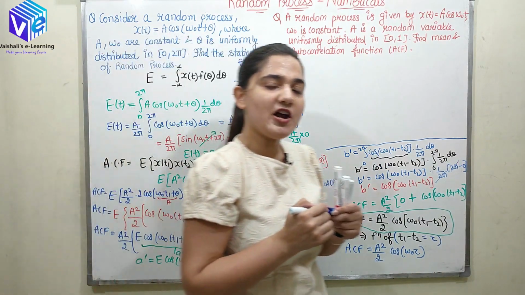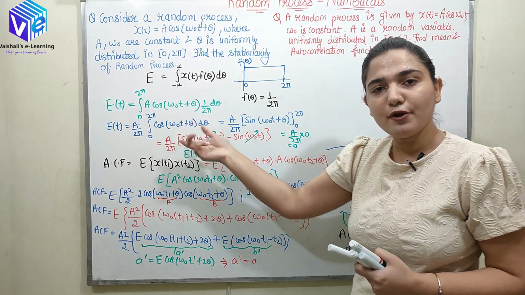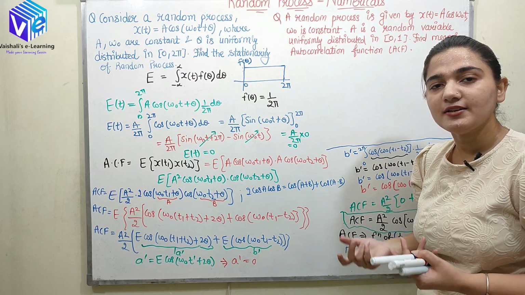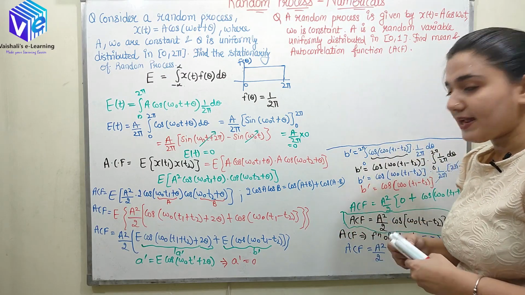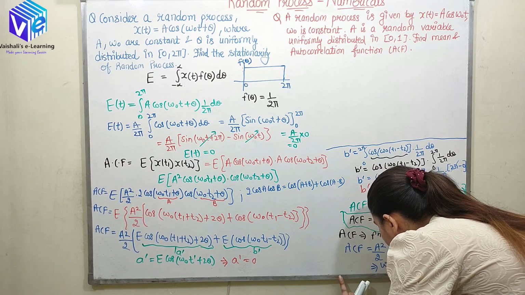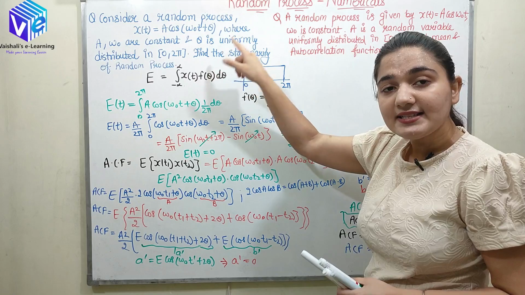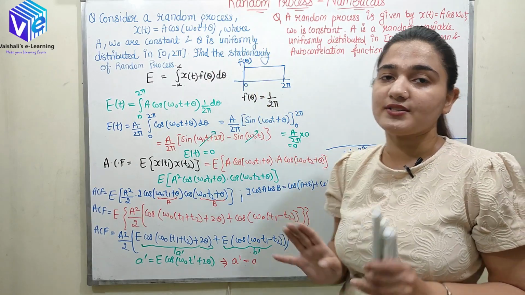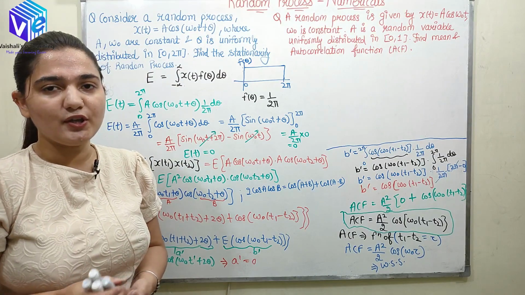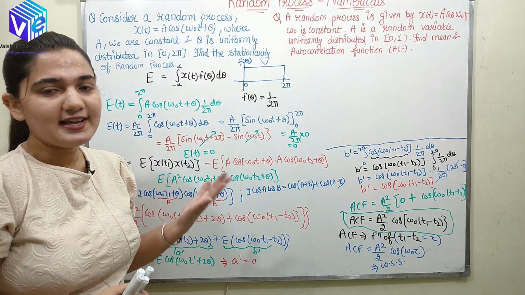It's a simple function. Here I saw that the mean condition was satisfied and the autocorrelation function's condition is also satisfied. So I can say this process is wide sense stationary. So this is a wide sense stationary random process. I hope you understood this. If you still have any doubt, you can put the doubt in the comment and I'll try to resolve it as soon as possible. Now coming to the next question.